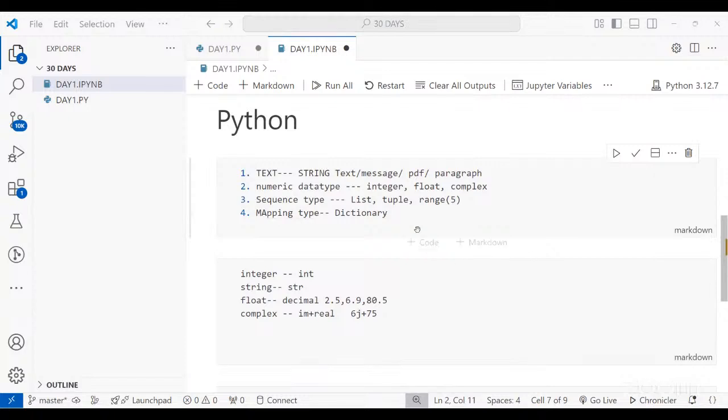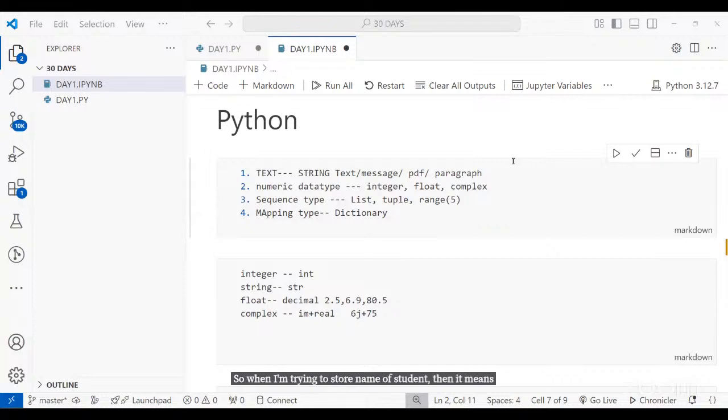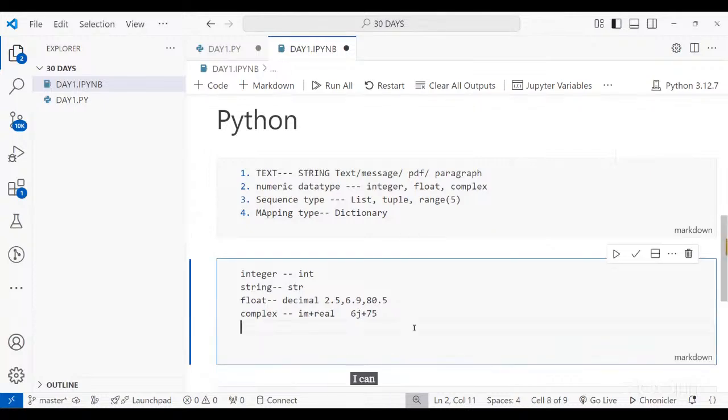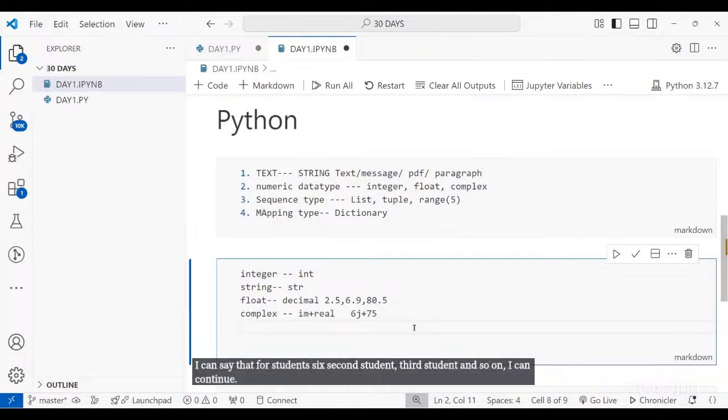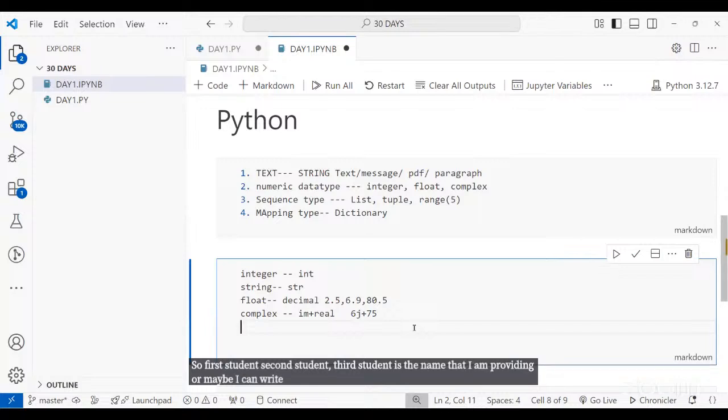Assign a name means, let's say I'm trying to store the name of students. When I'm trying to store names of students, I can say first student, second student, third student, and so on. That is the name I am providing. Or maybe I can write down the roll numbers of the students. I can say roll number 1, 2, 3. These are the numbers that I'm going to allot to each one of the students, and I can store it